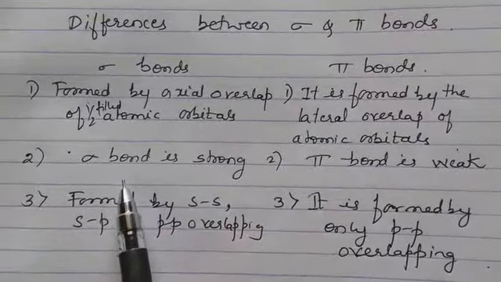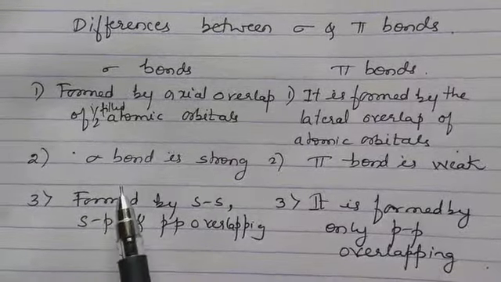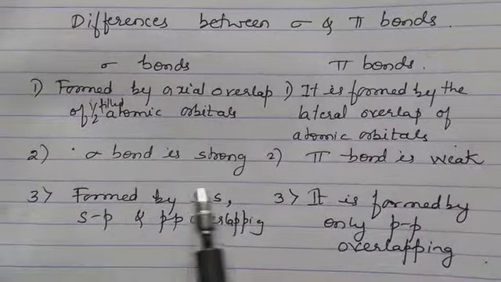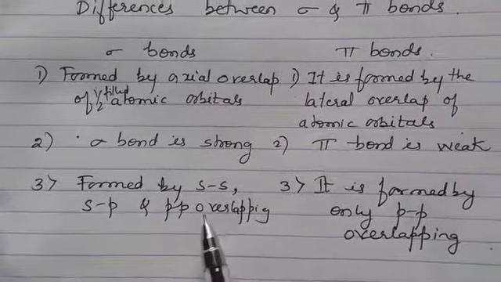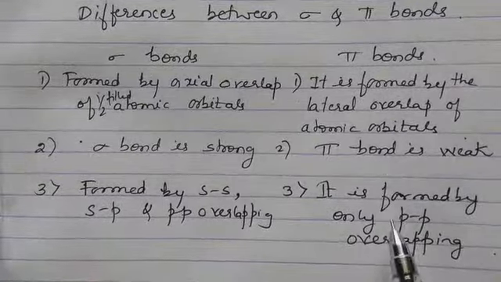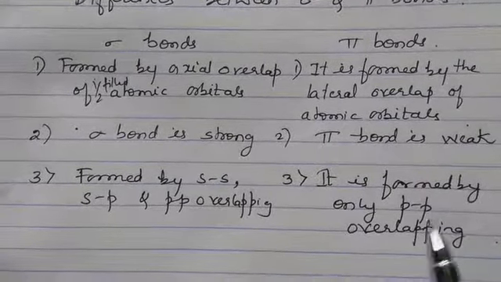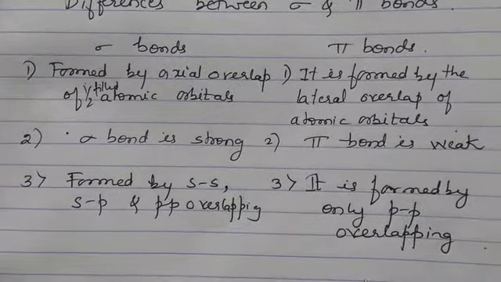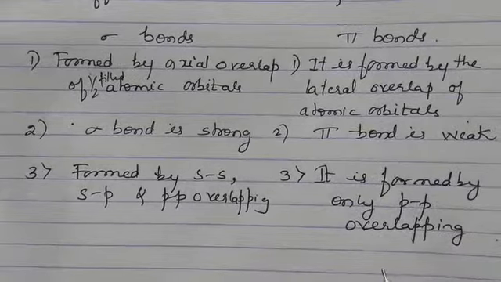Sigma bond is stronger because interpenetration is more here. Sigma bond is stronger and pi bond is a weak bond. How many types of overlapping are seen? SS, SP and PP. In case of pi bonds, you are going to see only PP overlapping. And pi bond is formed only after sigma bond is formed. Hope you have understood. Thank you.